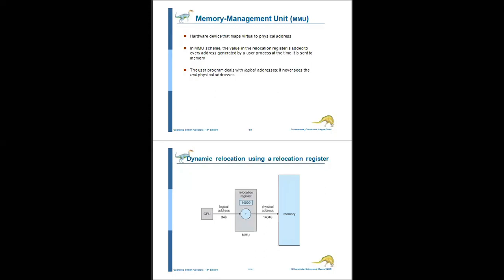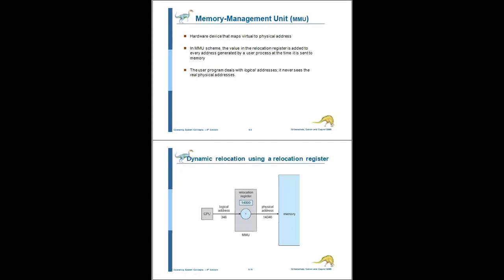The value in the relocation register is added to every address generated by a user process.